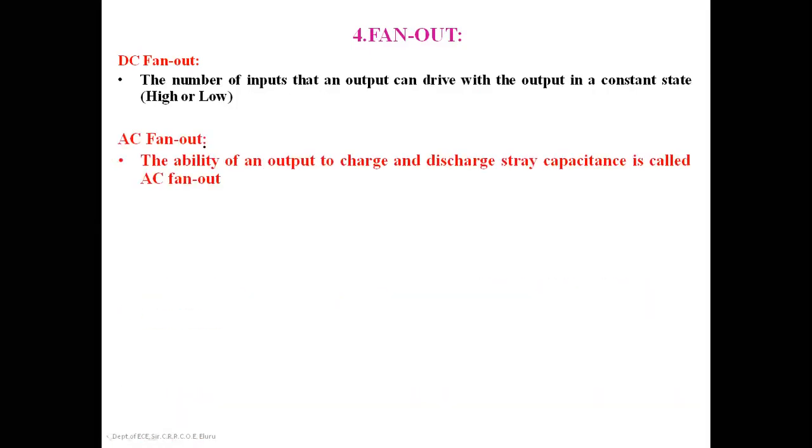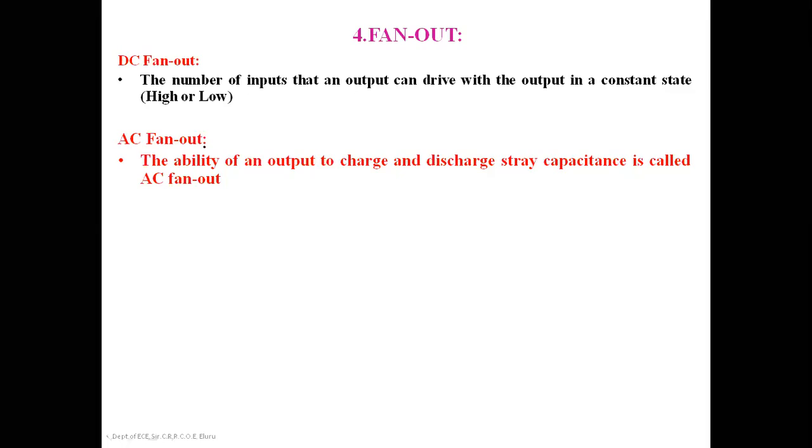The AC fan out is the ability of an output to charge and discharge the stray capacitance. Since digital ICs are semiconductor devices, and semiconductor devices are temperature sensitive, if you take the CMOS transistors or any transistors, there are junction capacitances. These junction capacitances exhibit the stray capacitances.